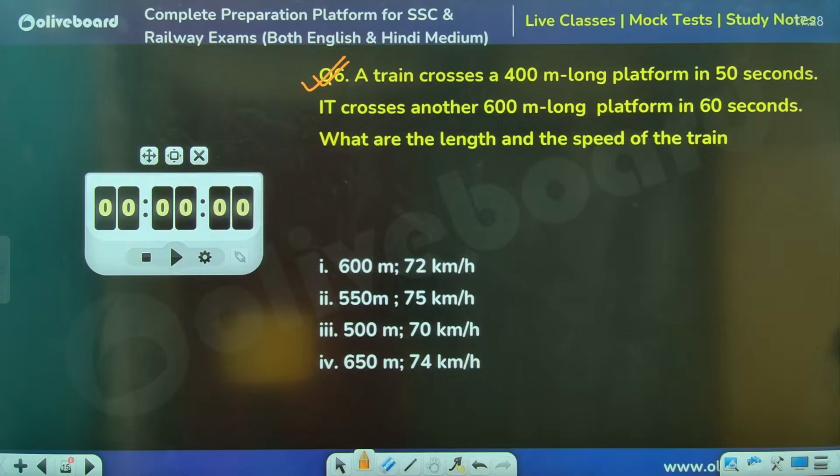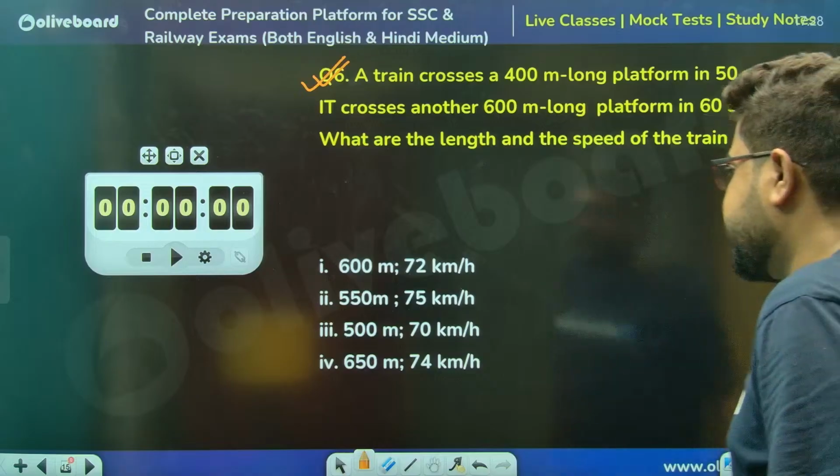Answer, sir. Arghamita has given the answer. Very good, Arghamita. Very, very good. Chalo, chalo, chalo.